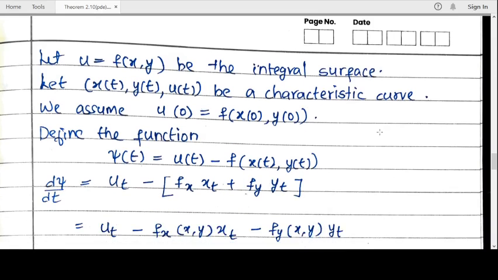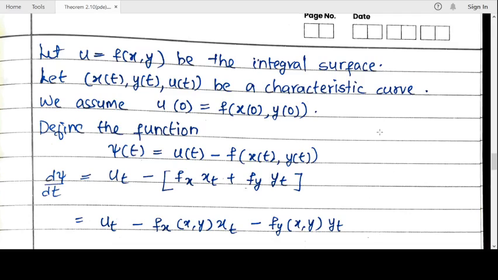Now let u equal to f of x, y be the integral surface. Here we will take an integral surface and we will take a characteristic curve on it. We will show that this characteristic curve remains on this integral surface whatever be the value of t. When t is 0, it satisfies the condition of the initial curve. Now as the value of t increases, this characteristic curve will remain on this surface. It does not leave that surface. That we will show here. So this is our aim.